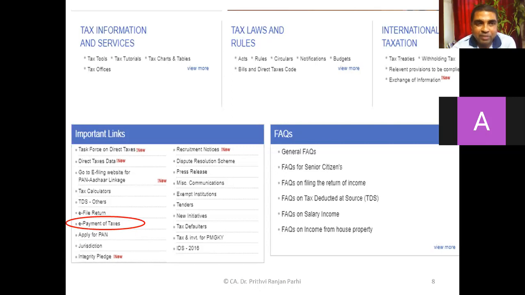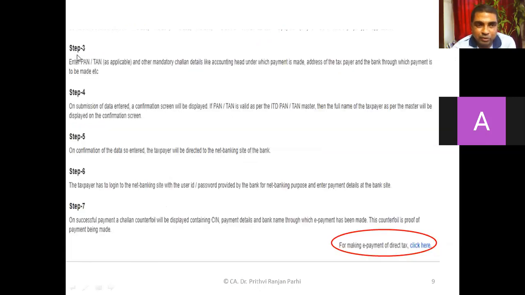If you go there, you can find certain steps: step 1, 2, 3, 4, 5, 6, like this. Various steps are there. On your own interest, you can go and read it. You can understand how to pay tax. Right now, I cannot show you the exact procedures in this virtual class because here we can only share files. I cannot show you a particular procedure. But on your own interest, you can read these steps.